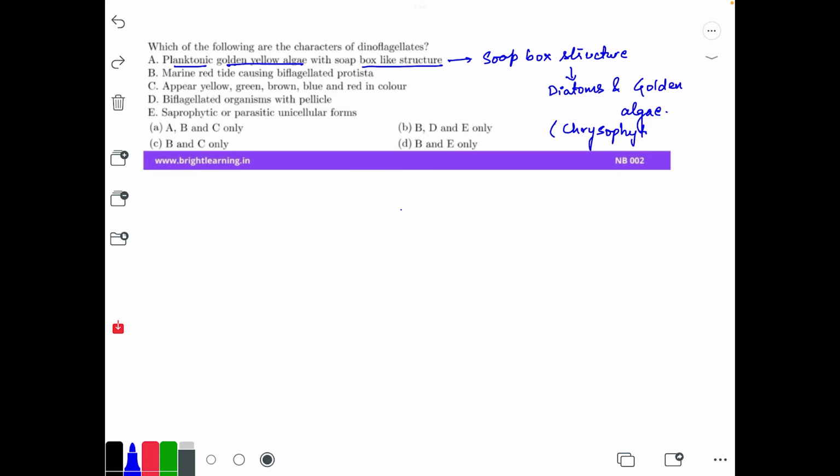This is a feature of the first important category of the kingdom Protista, that is diatoms and golden algae, which are commonly called chrysophytes.